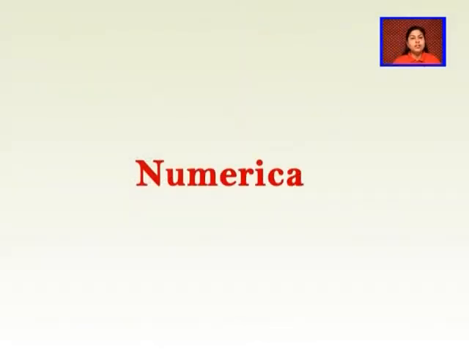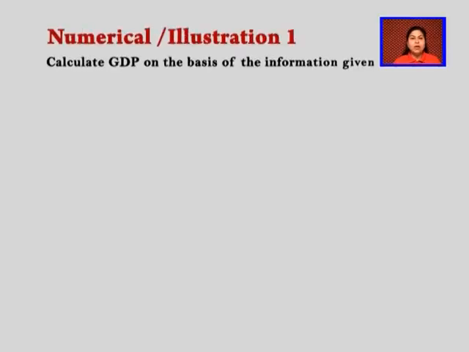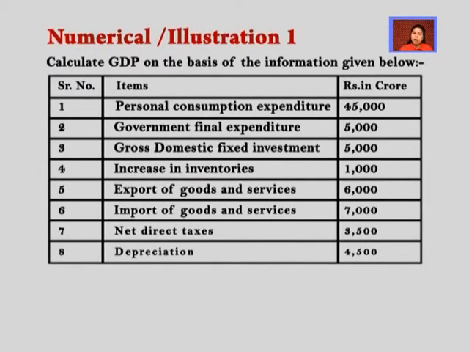We move on to the numerical aspects of macroeconomics. We will be doing how to calculate the GDP, how to calculate the national income, all these things. So, in the first numerical illustration, we will calculate GDP on the basis of the information given below. On one hand, we see the items, and on the other hand, we see the rupees in crores.